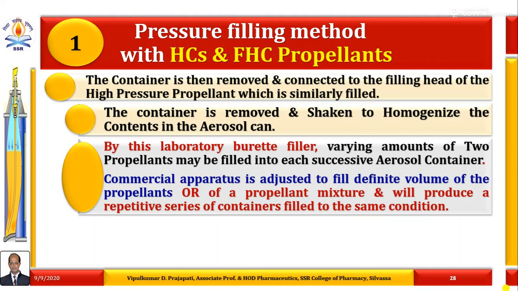So this pressure filling method is applicable as a single stage in the laboratory, as well as in commercial scale, where multi-stage pressure filling machines are utilized in serially filling aerosol containers continuously.